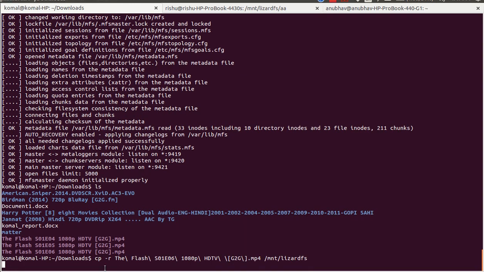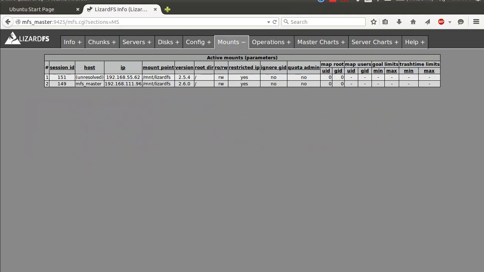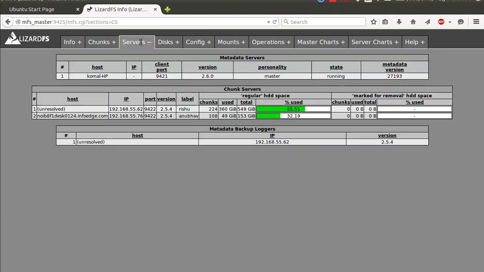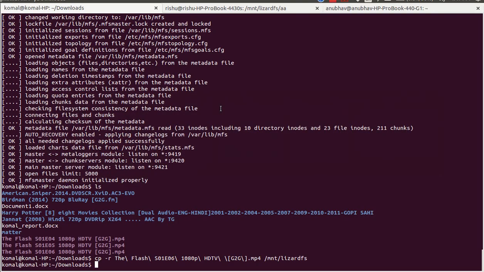In the meanwhile, what we need to see is the server section. We can see that chunks are increasing, 226, 112. I'm continuously refreshing it. I think, yeah, 228. I think the file has been completed. Yeah, the file has been completed.